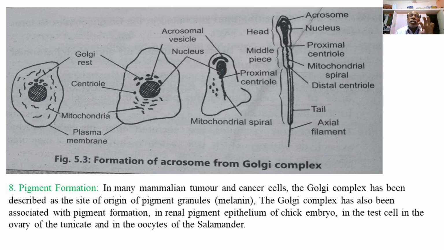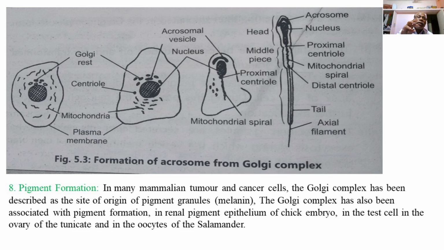In the initial phase we can see the Golgi bodies present in the spermatid. On the left side you see the round cell representing the spermatid, the haploid male gamete, having a nucleus, cytoplasm with Golgi bodies and mitochondria, and a membrane covering called the plasma membrane.